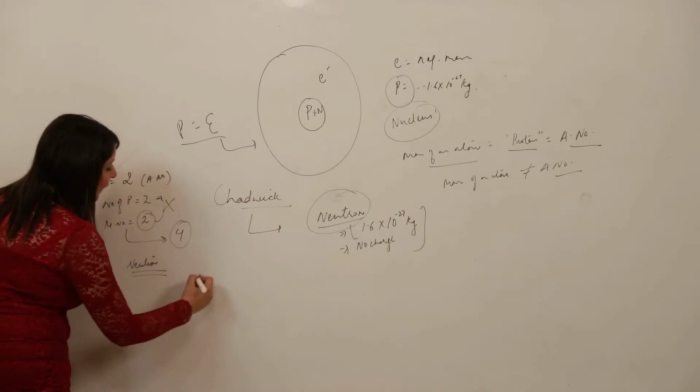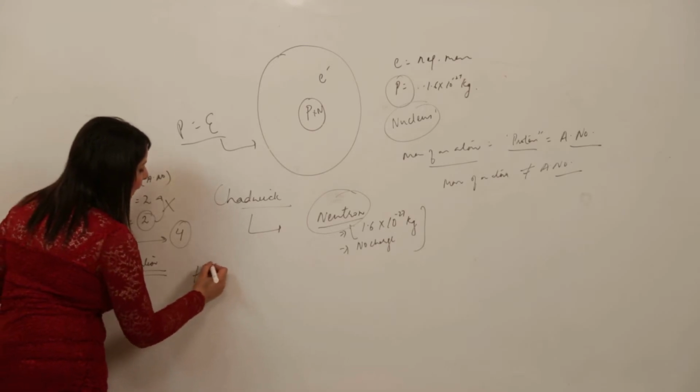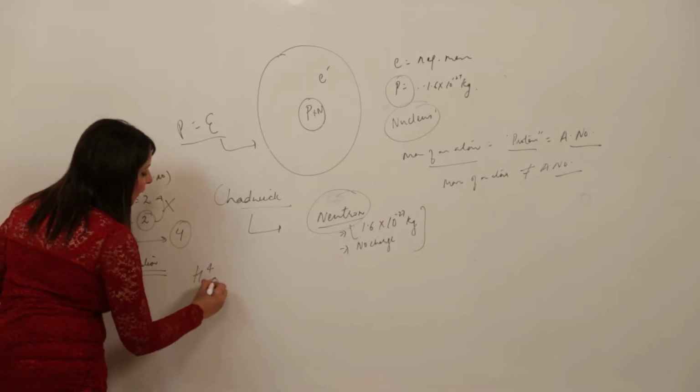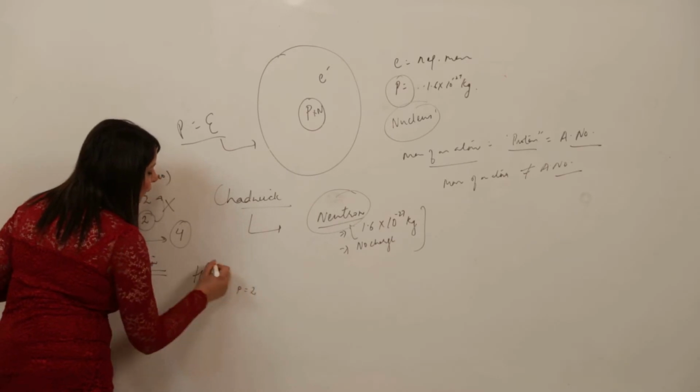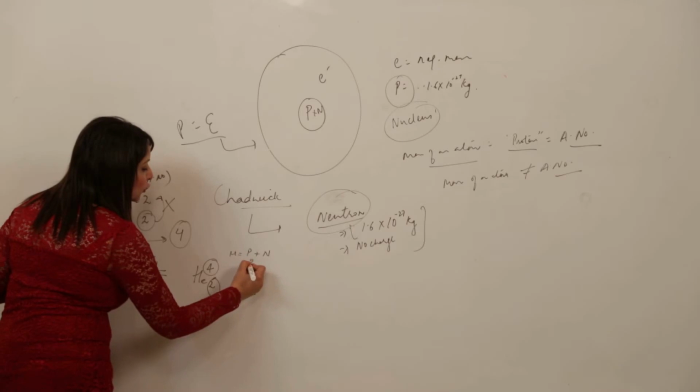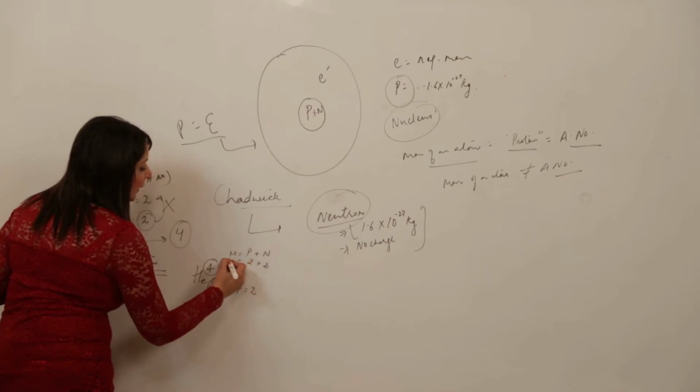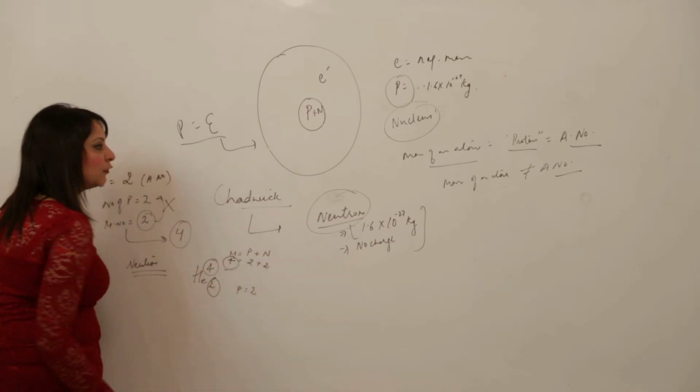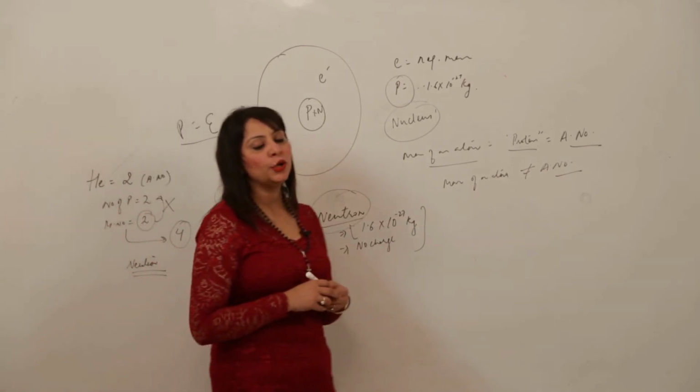So in helium, we write helium as 4 and 2, that means atomic number 2, number of protons is 2, but the mass number, which is equal to the sum of protons and neutrons, is 2 plus 2. That is why the mass number comes out to be 4. So this is how the neutron was discovered.